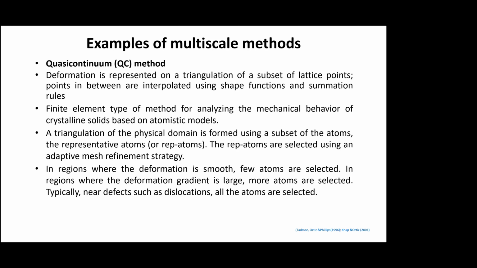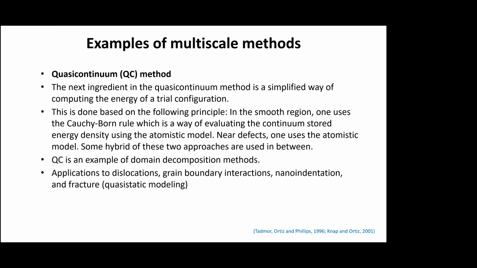And then you can analyze the mechanical behavior of regular crystalline solids based on atomic models. Here you can look at deformation gradients, strains, the overall behavior of the material. So it simplifies the calculation of the energy of a trial configuration.